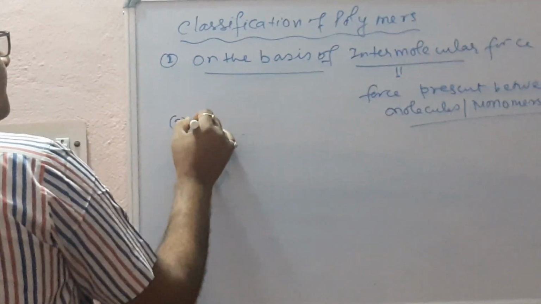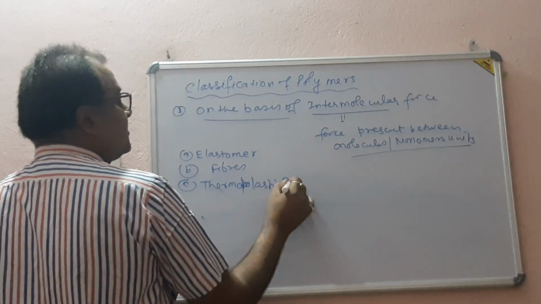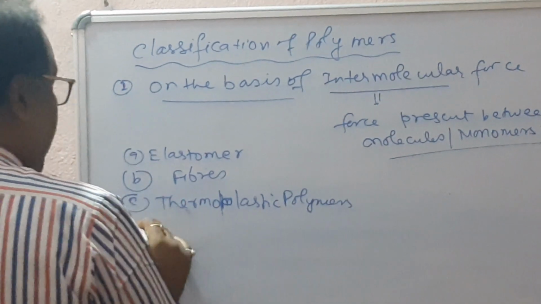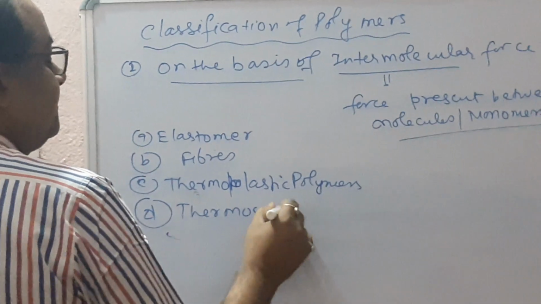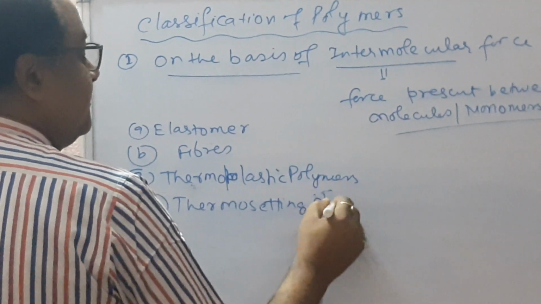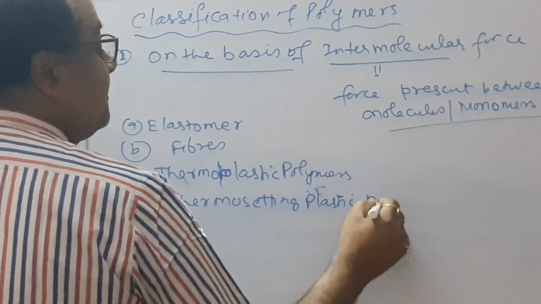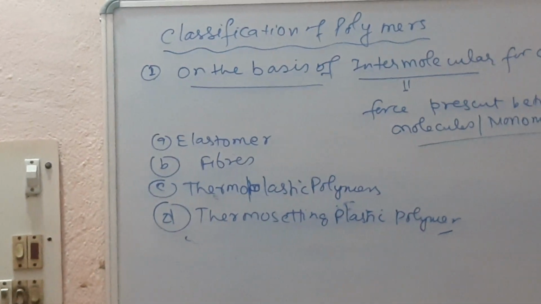Number first is elastomers, second is fibers, third is thermoplastic polymers, and fourth is thermosetting plastic polymers. So first we discuss the elastomers.